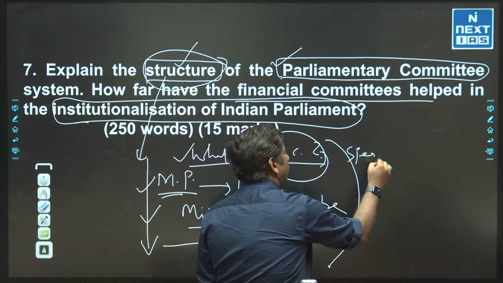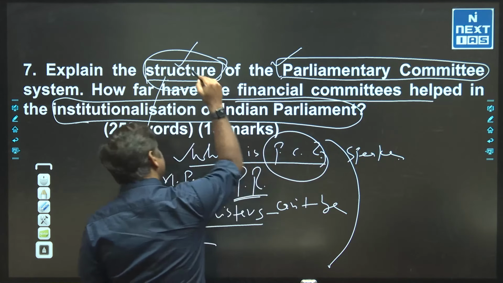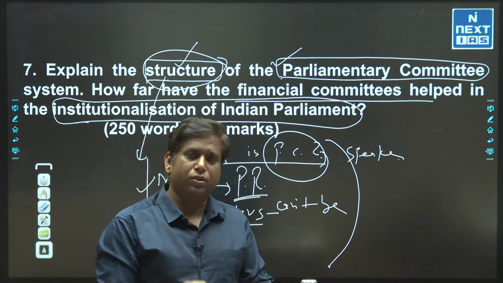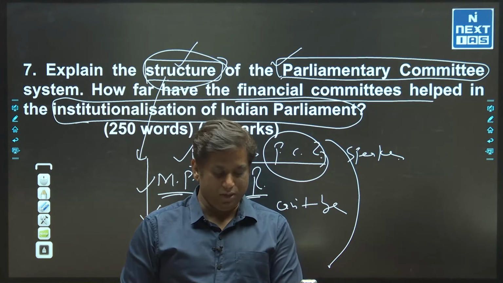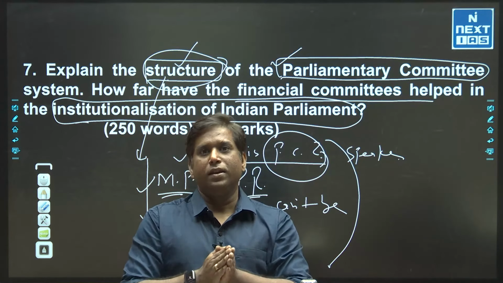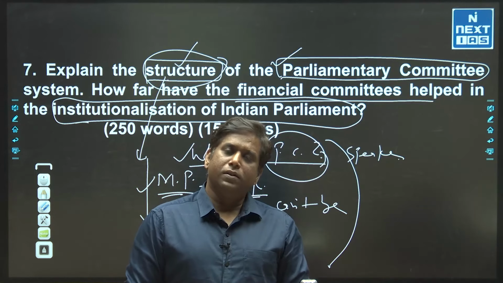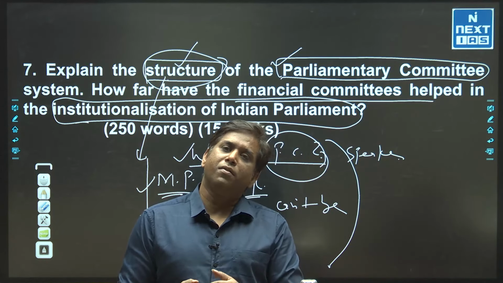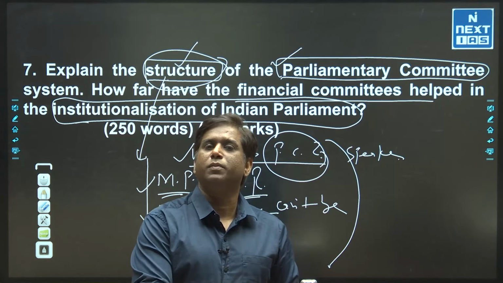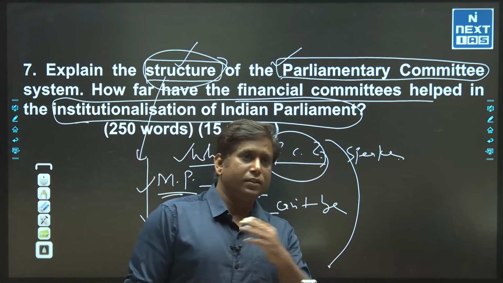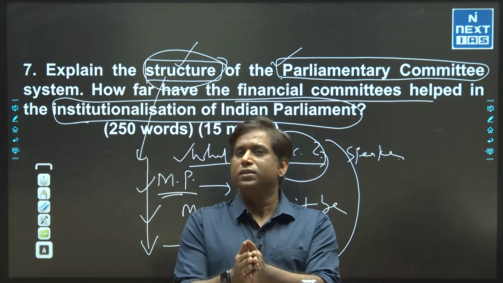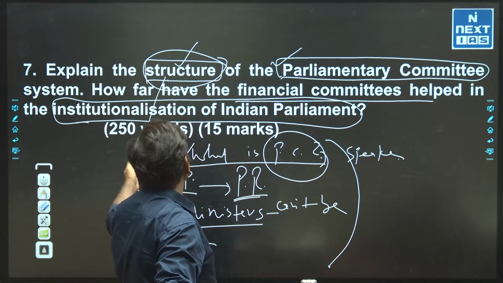So when they talk about this structure, they actually want to know how fair the structure of this parliamentary committee is. That is the core line. It is not only ruling party parliamentarians who are part of it. The second important thing is how ministers have been kept out of it. And the third important aspect is the role of the speaker, which holds the centrality. Now come to this part.